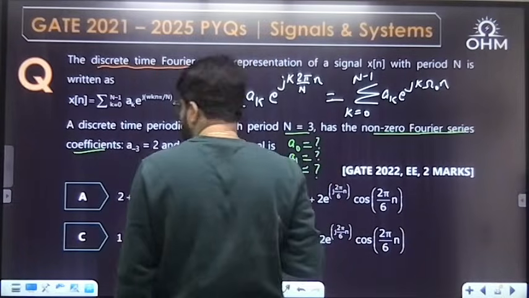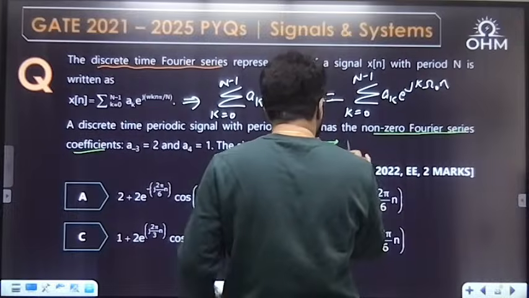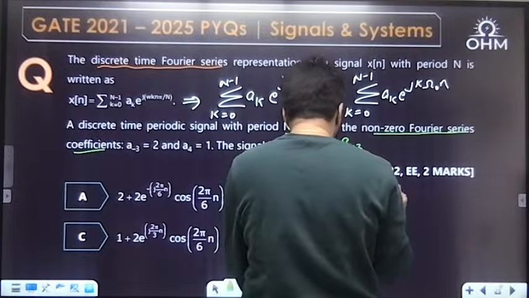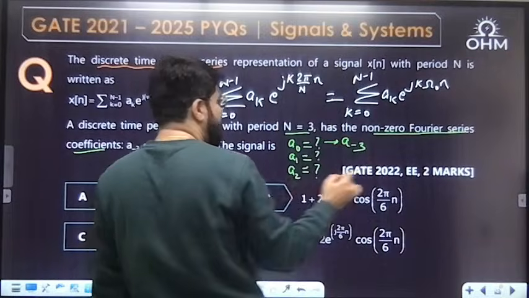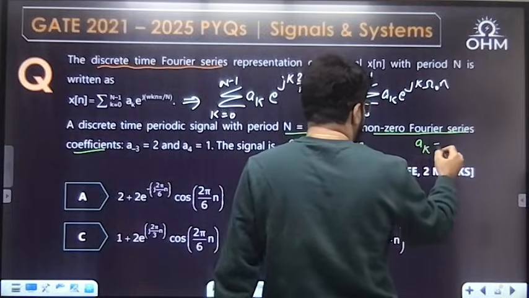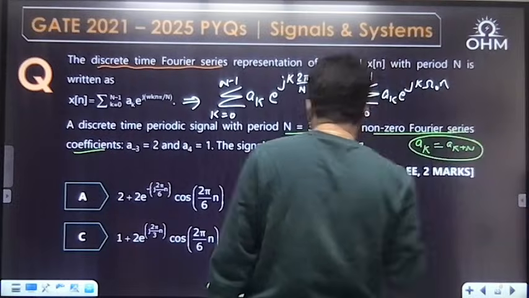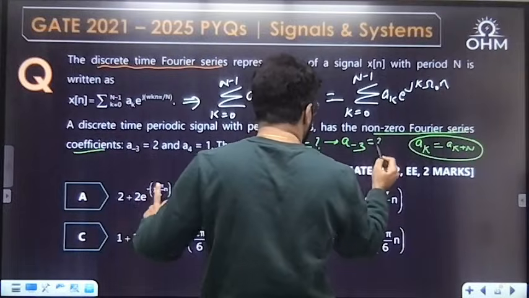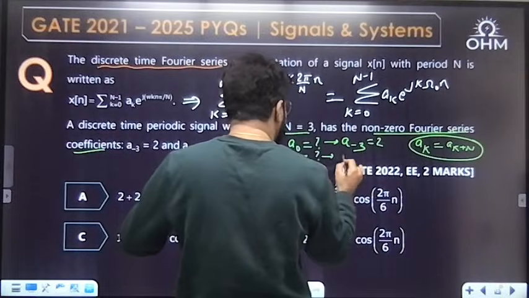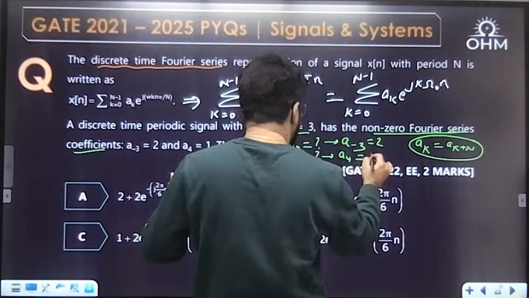What are a0, a1, a2? What is given? Is a0 given to me? a0 will be equal to a minus 3. Why? Repetition, period of 3. Because the period is 3, a_k is also a_(k plus N). So a0 or a minus 3 will be the same, which is equal to 2. Then a1 will be the same as a4 because they again have a 3 unit difference, that is equal to 1.